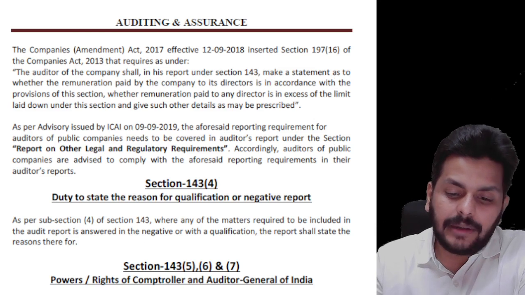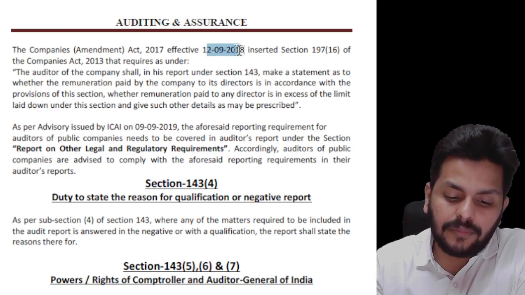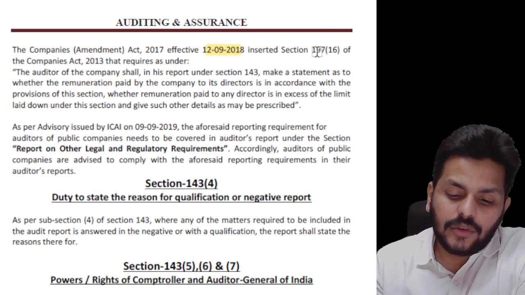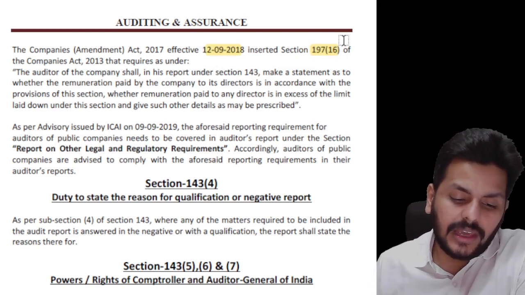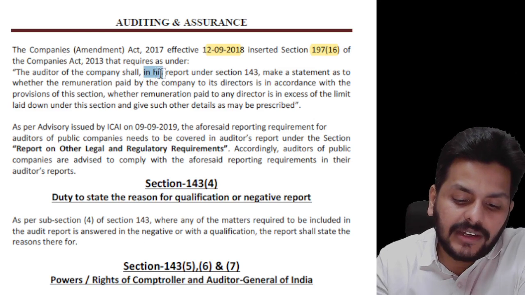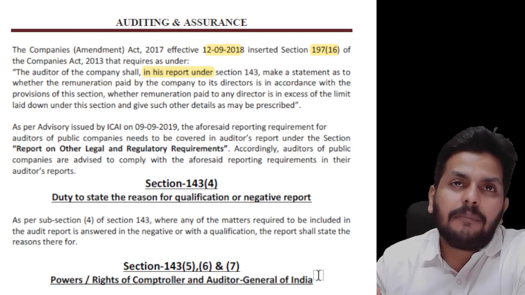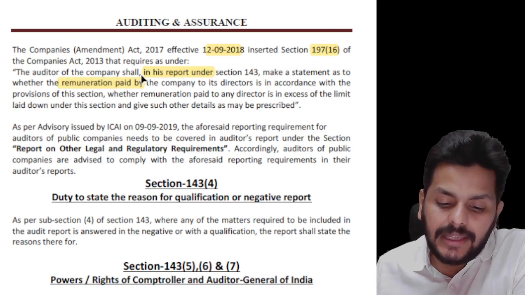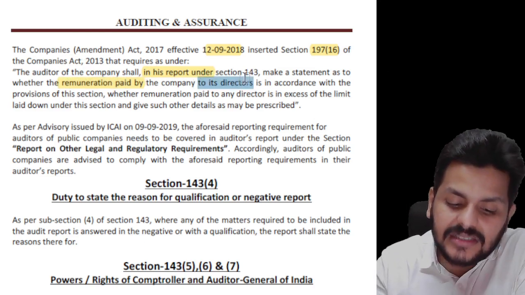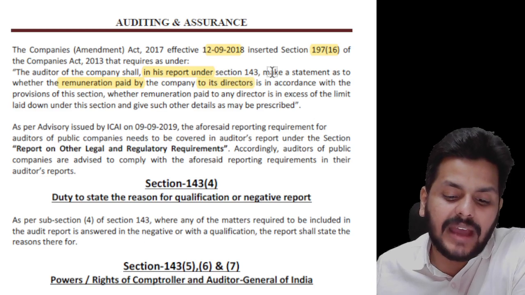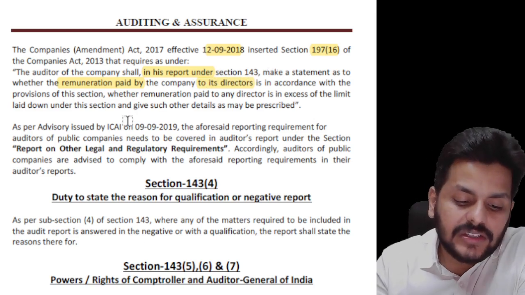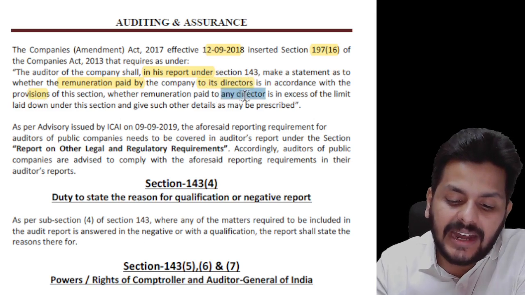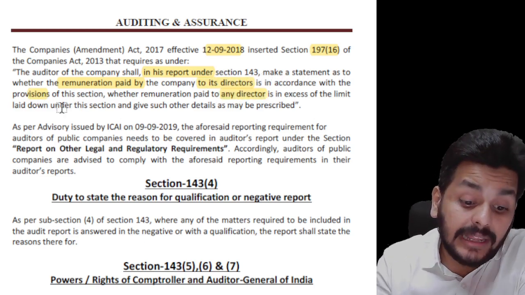The Companies Amendment Act 2017, effective from 12th of September 2018, inserted section 197 subsection 16, which says the auditor of the company shall in his report under 143 make a statement as to whether the remuneration paid by the company to its directors is in accordance with the provisions of this section, and whether the remuneration paid to any director is in excess of the limit laid down.